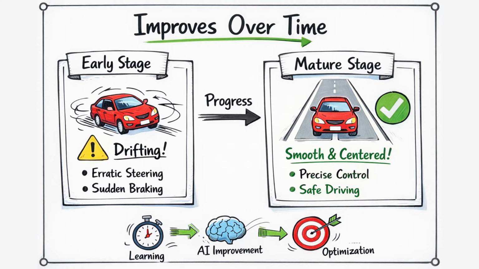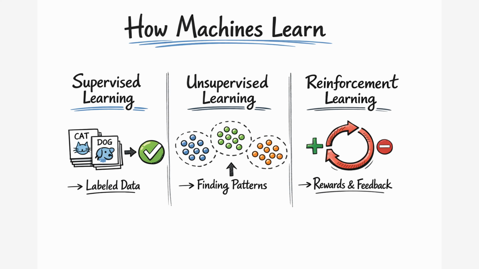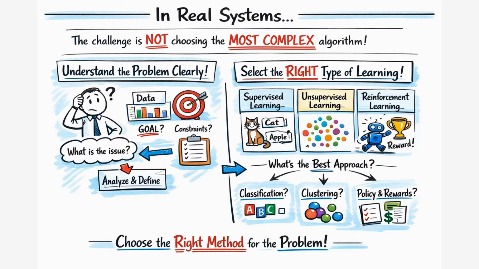Now let me just summarize what we have discussed in today's session. Now we can say machine learning is simply the process of teaching machines to learn from data instead of hard coding rules. And depending on the type of data and the way feedback is provided, the learning can happen through supervised learning, unsupervised learning, and reinforcement learning. Each of these approaches solves a different kind of problem, and that is why there is no single machine learning technique that fits every use case. In real systems, the challenge is not choosing the most complex algorithm, but understanding the problem clearly and selecting the right type of learning for it.